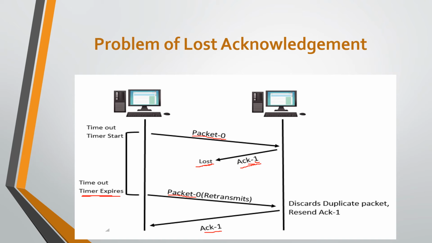So the receiver simply discards that frame because it is a duplicate packet and resends the same acknowledgement that was sent in the last iteration, that is acknowledgement number 1. In this way, the problem of lost acknowledgement is handled by stop and wait ARQ.